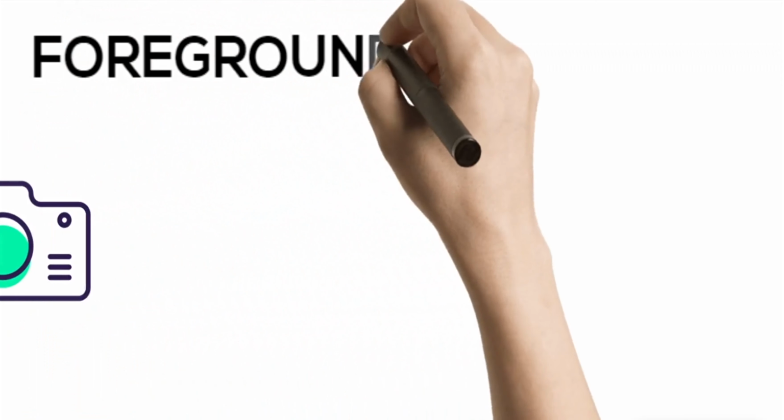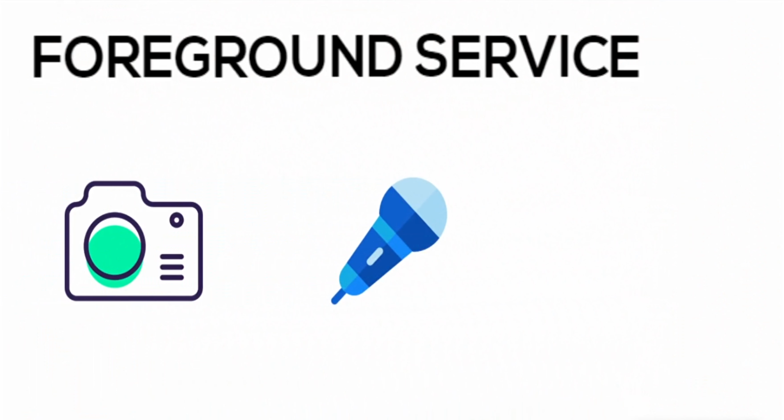Foreground services. For accessing foreground service, we'll have to add an attribute in the manifest. This is for camera and microphone as well as location. We need to add the foreground service type in the manifest.